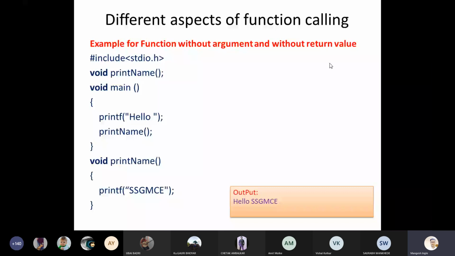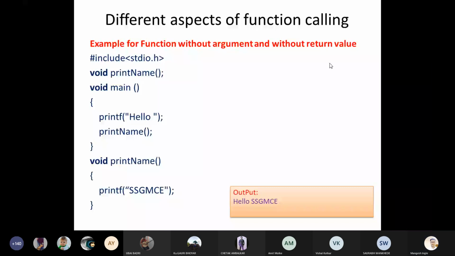With the main function we have started, you can see the same empty return type in front of main and in front of the user-defined function print name. We have started with void main, and here we print one simple message, hello, and just below that printf statement we call that function, print name.